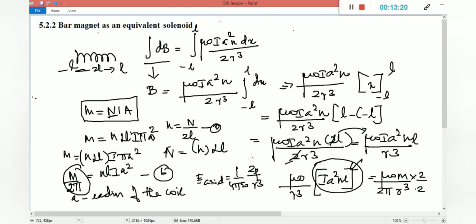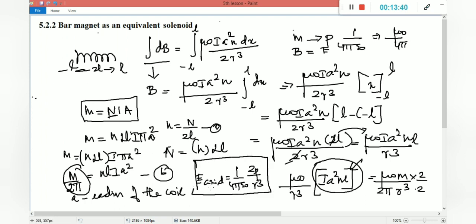So in the fourth chapter, what we studied, instead of magnetic moment we can compare electric dipole, instead of magnetic field we can use the term electric field, and instead of 1 by 4 pi epsilon naught we can use mu naught by 4 pi, right? So this is the axial equation, electric field due to an axial point, 1 by 4 pi epsilon naught 2p by R cube. We have to compare this equation to mu naught by 2 pi M by R cube. If we multiply and divide by 2, we can get an equation similar to this.